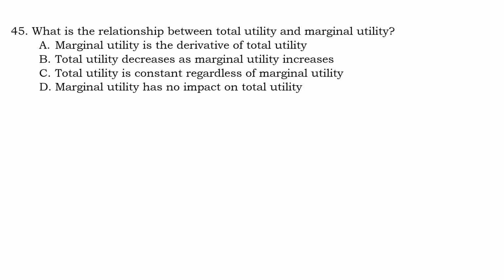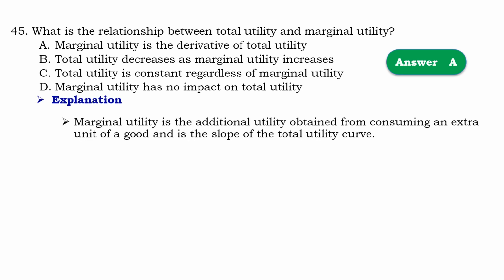Question number 45. What is the relationship between total utility and marginal utility? So that should be A, marginal utility is the derivative of total utility. Means that marginal utility is the additional utility obtained from consuming an extra unit of a good, and it is the slope of the total utility curve.